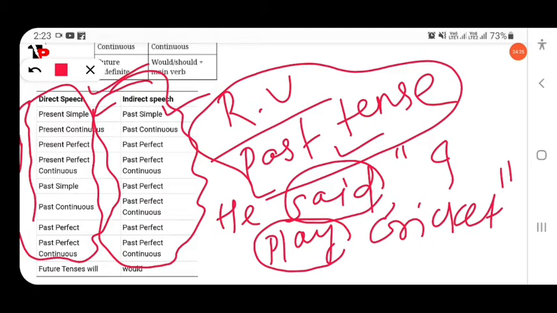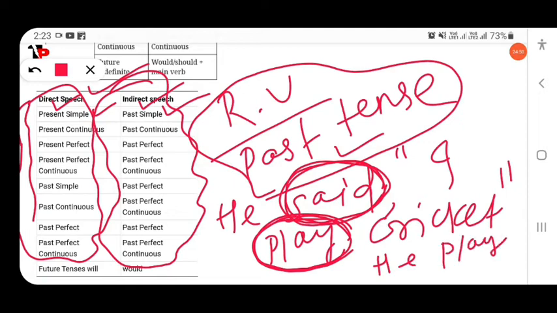If the reporting verb is in the simple past tense, we have to follow these rules carefully.